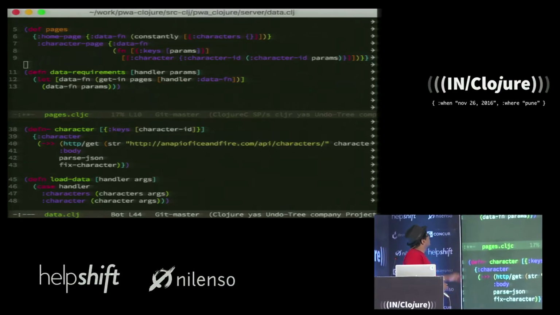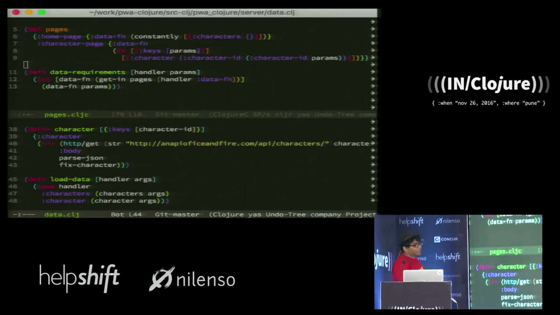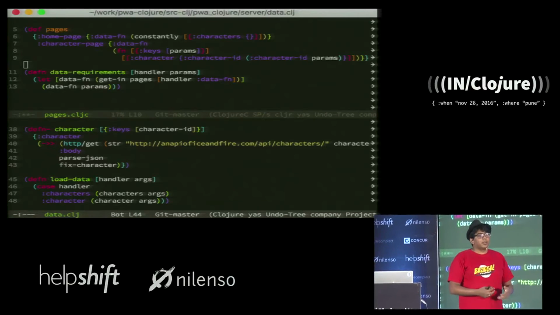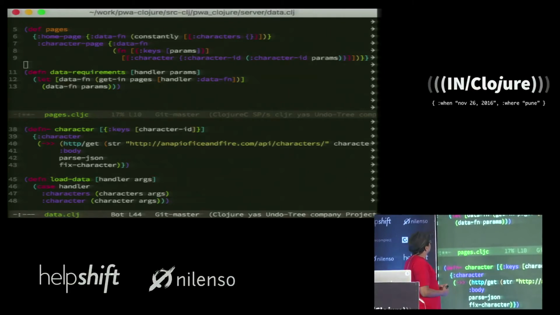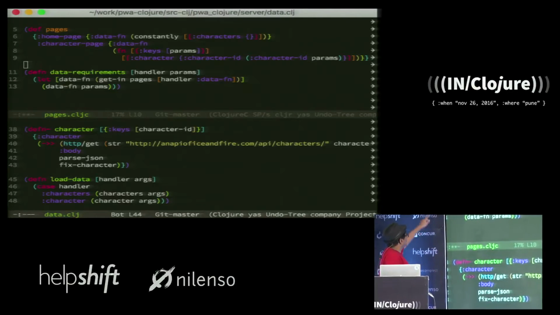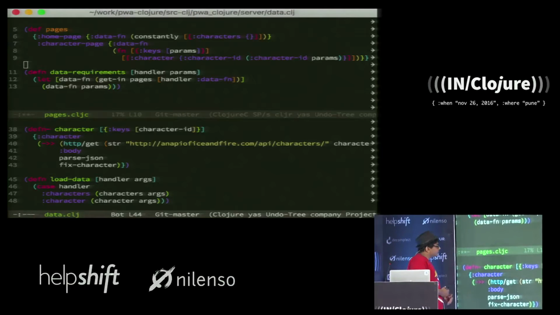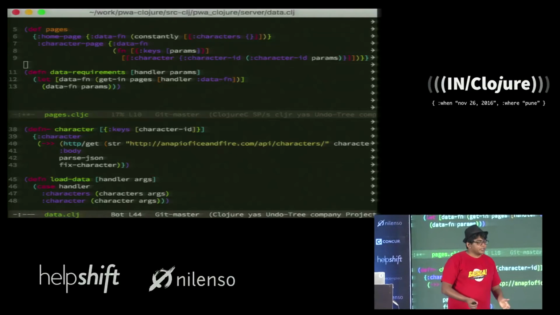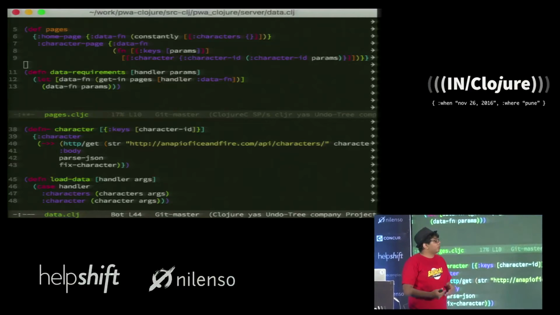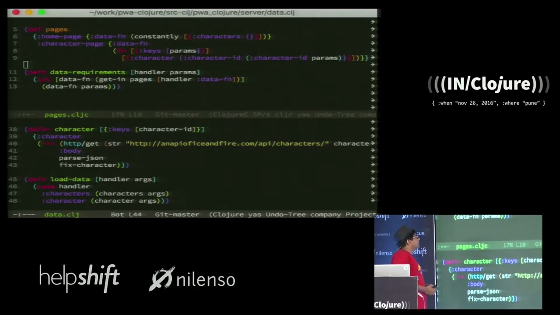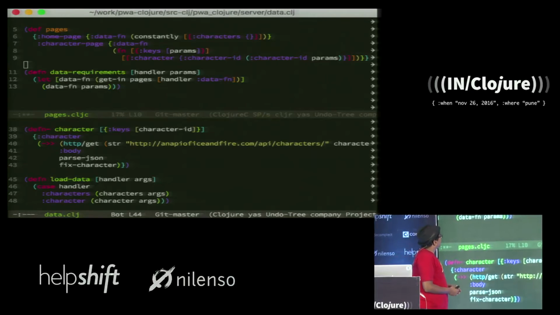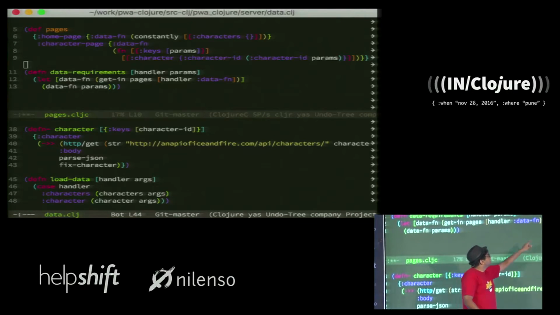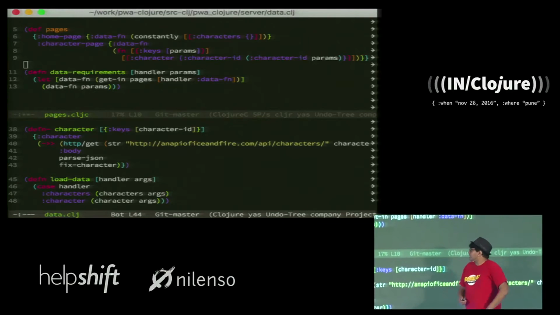Okay, so back to where I was. What I've basically defined over here, I wanted to do this data loading in an entirely declarative way. So what I've defined over here in that first section where you see def pages is I'm going to now specify what are the data requirements for all the various pages, right? So for the home page, the data requirement that I need is a list of all the characters. And for the character page, I need this specific character with that specific character ID.